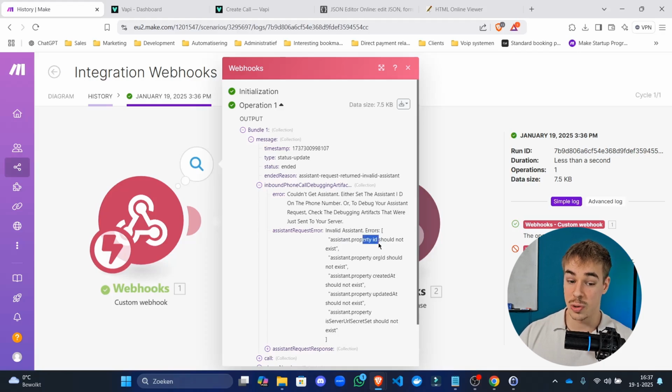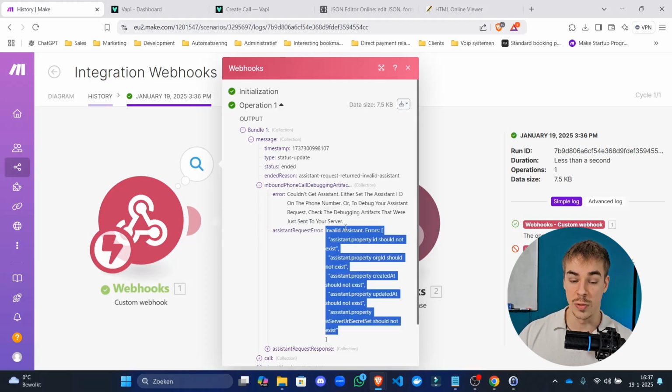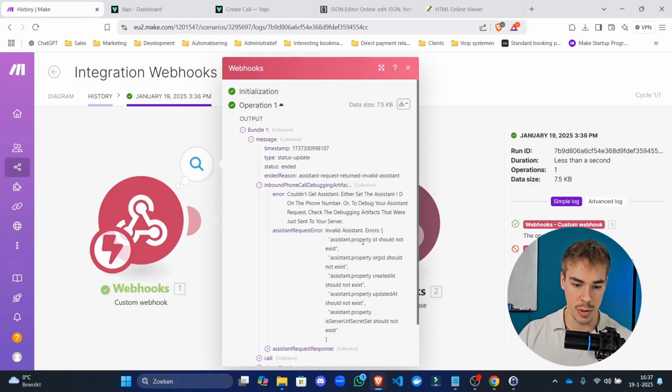assistant.property ID should not exist. Assistant.property org ID should not exist. Assistant.property createdAt should not exist. So all of these things in the assistant request error are supposed to be removed. If we were to remove this from the JSON, it will actually answer with that assistant configuration. So if we go in here and copy this, assistant, okay.